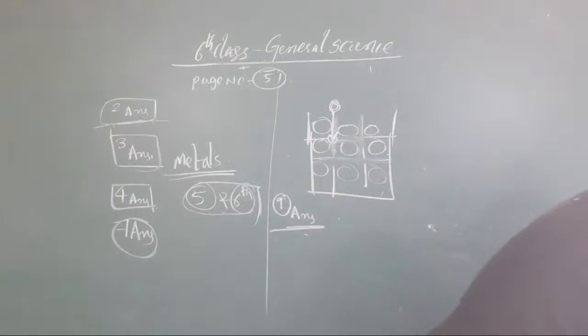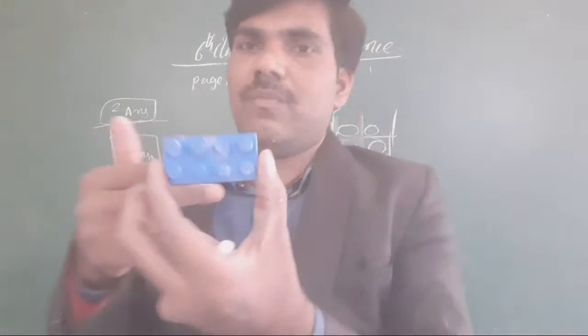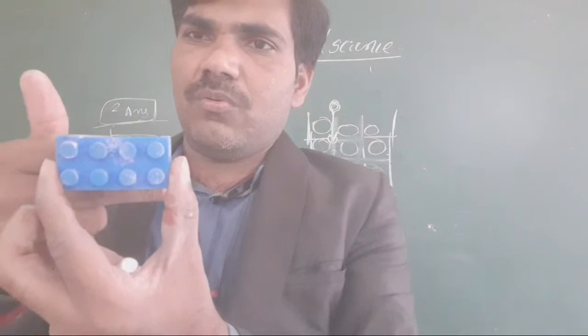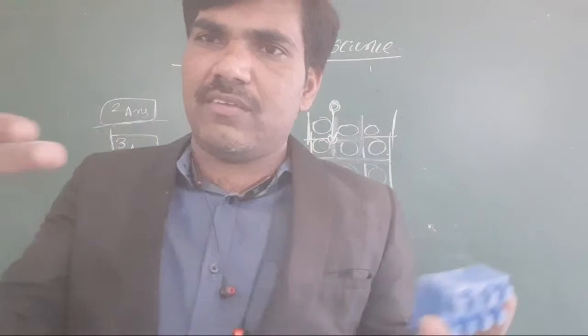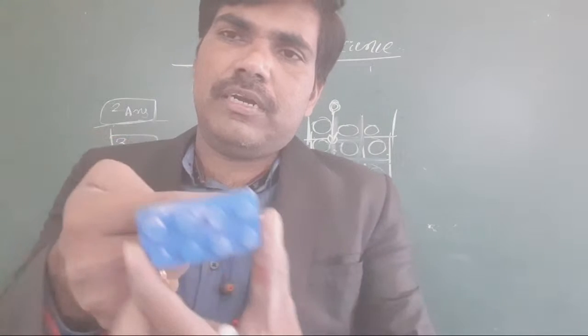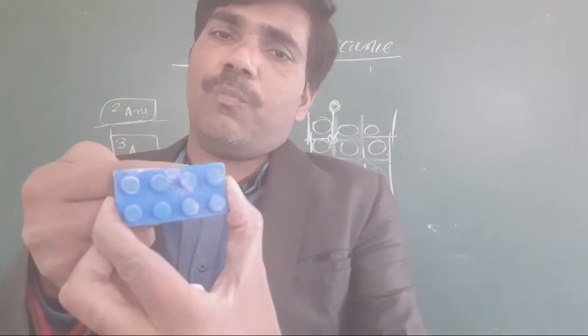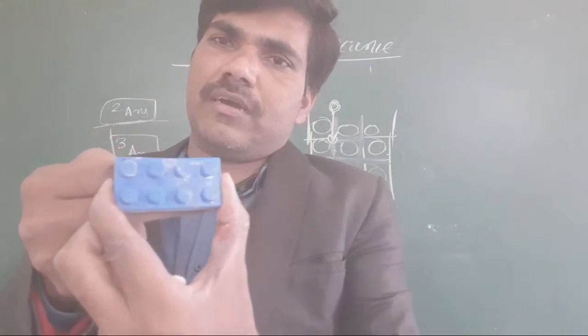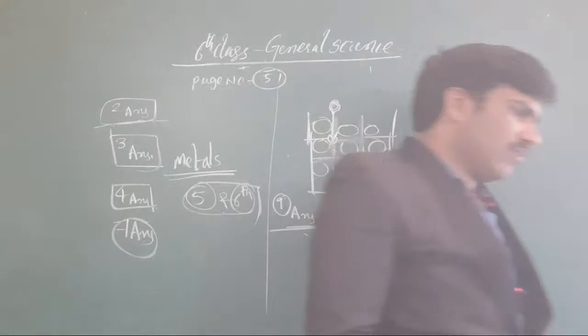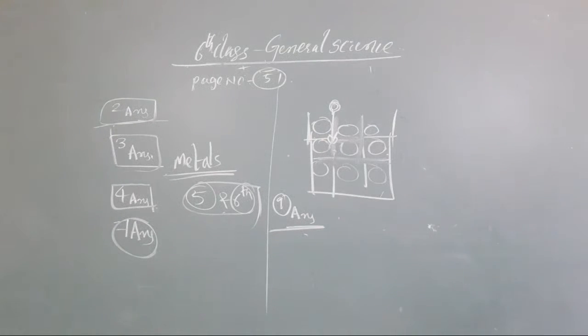Suppose you take this particle. My fingers are observed now. These two fingers are observed for you, but it is not observed. That's why it is called opaque. Now, transparency. Suppose I am taking this bottle.